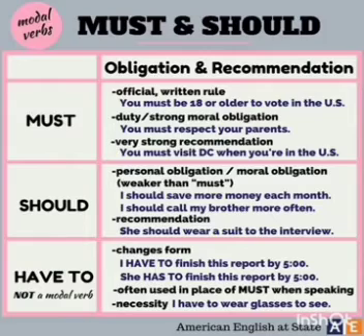Now let us learn the functions of must and should. Must and should convey the same functions, obligation and recommendation. What is obligation? That is when you want to follow something very strictly. You must obey this order. So strictly you have to do this. You must do this. That is called obligation. You must respect your parents. You must visit DC when you're in US. You must be 18 or older to vote in the US.